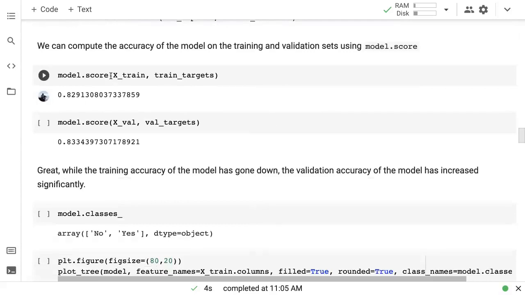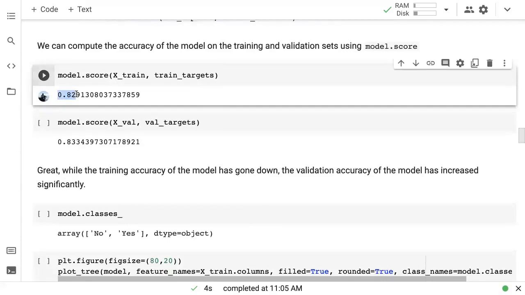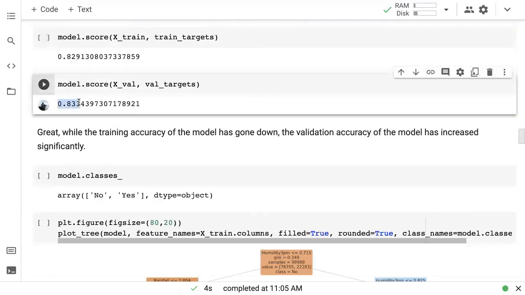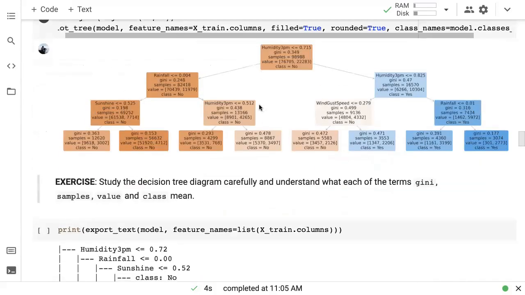Once you apply that max depth, the decision tree can no longer memorize training data. So its score on the training data falls. It's only 82.9% accurate, but its score on the validation data set increases because now it is generalizing. It is picking up more general trends within the data and not specific training data rows. So that's why the validation accuracy rises to 83.3%. And this was with a decision tree that is just 3 layers deep. So it also gives you a lot of insight into the data: just by looking at humidity, rainfall, and maybe a couple of other parameters, you can predict to about 83.5% accuracy whether it will rain or not tomorrow.